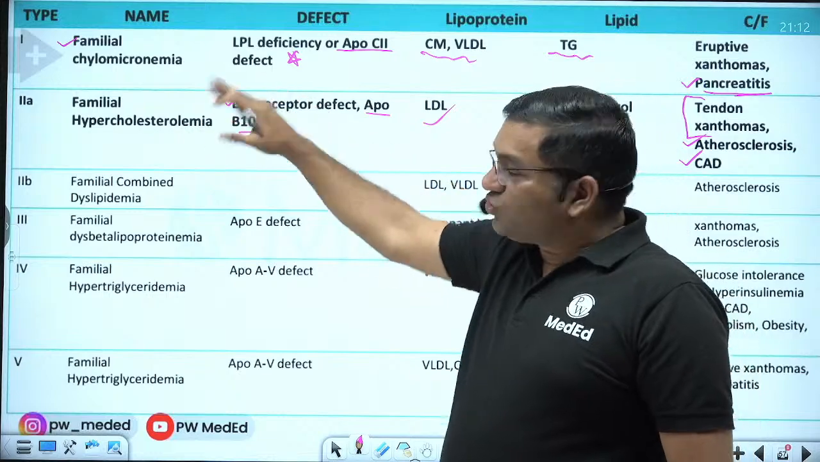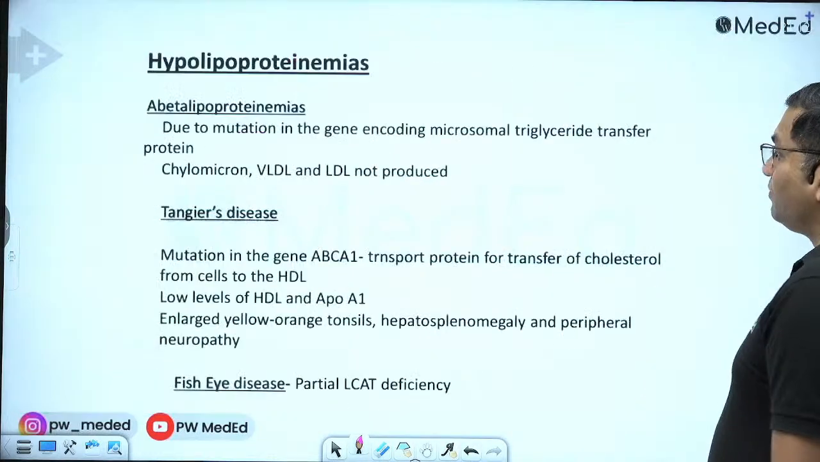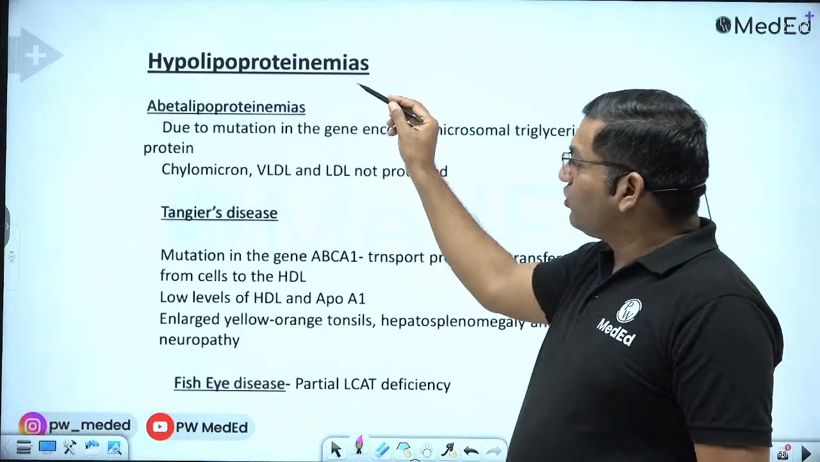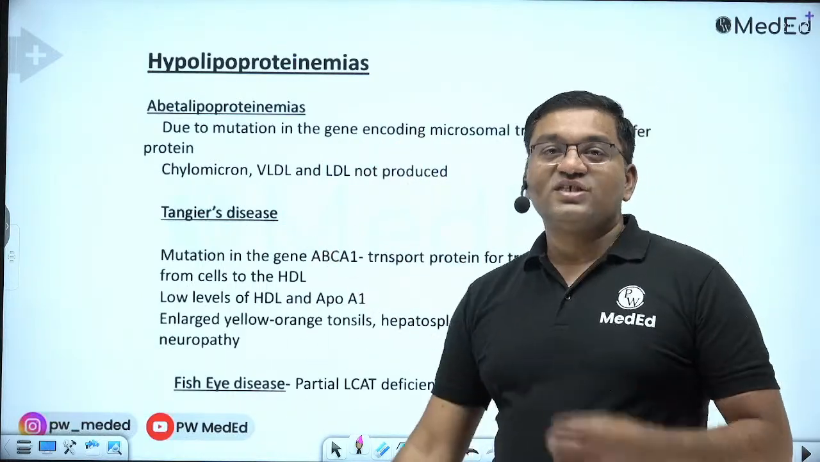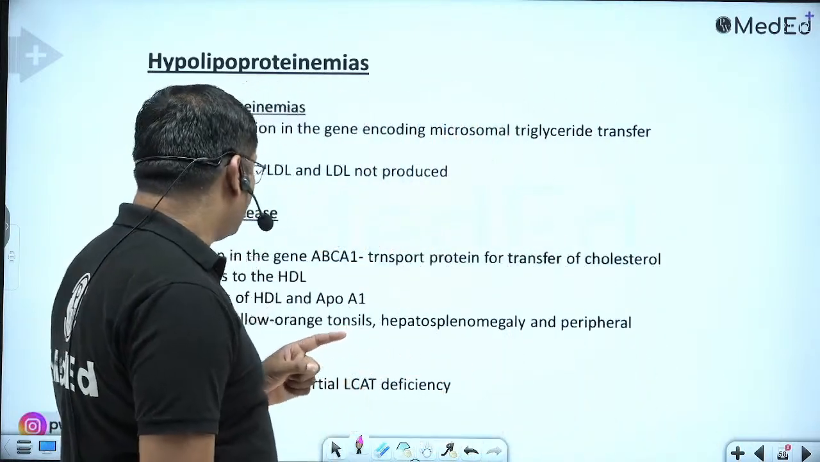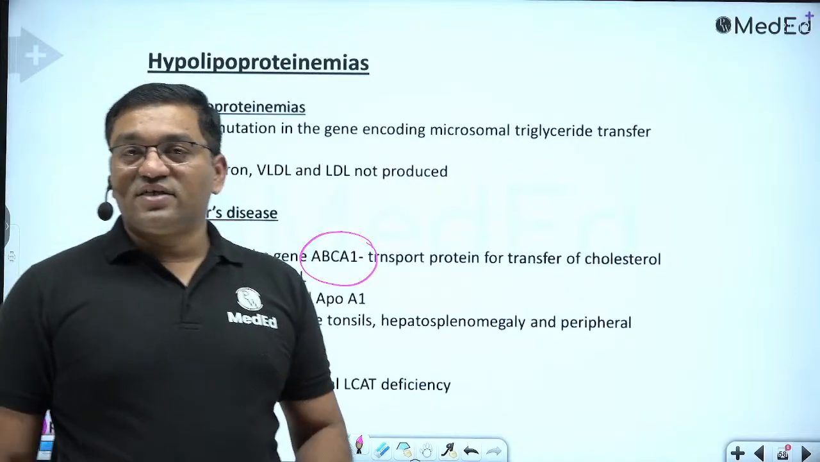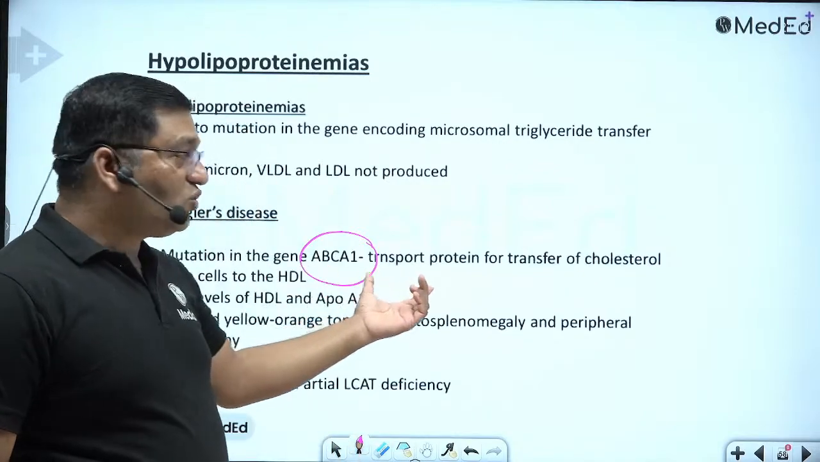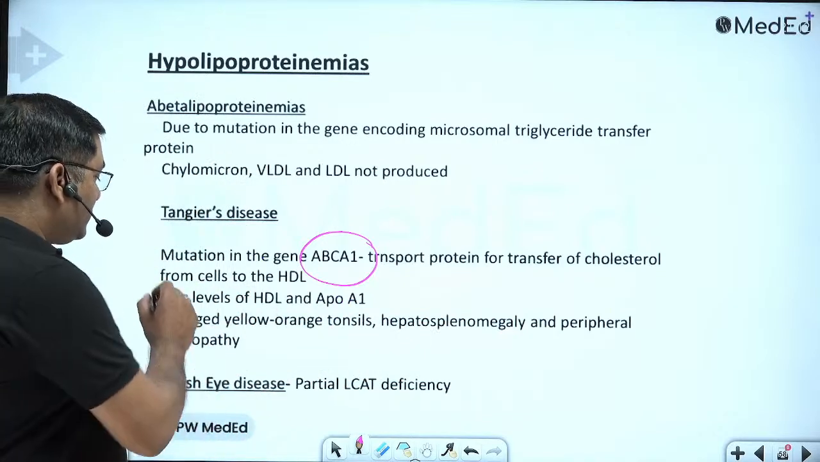So remember these two only, 1 and 2A. And in hypolipoproteinemia, remember Tangier's disease. In Tangier's disease, there is orange color tonsil. Remember this, in Tangier's disease there is orange color tonsil, and there is mutation in the ABC, ATP binding cassette transporter protein. This transporter is defective, which is important for transfer of cholesterol from cells to the HDL.